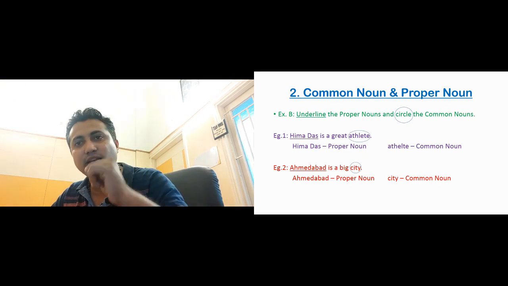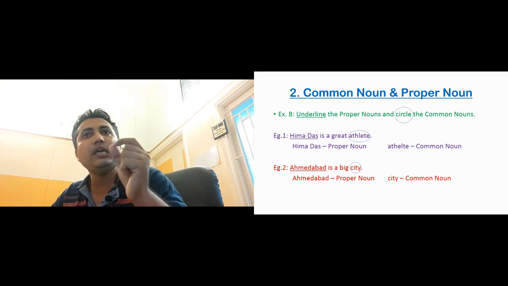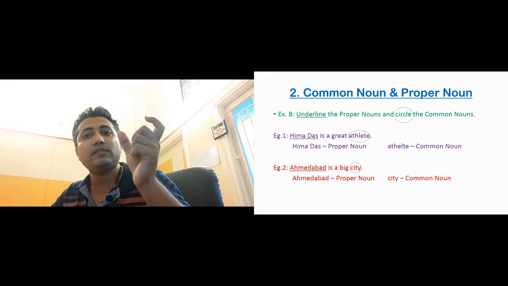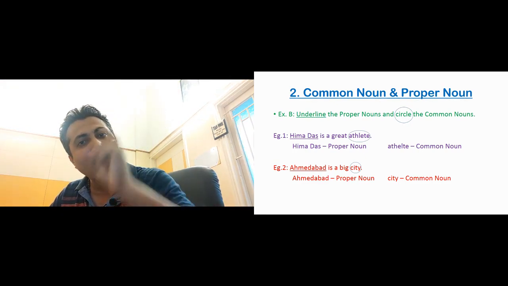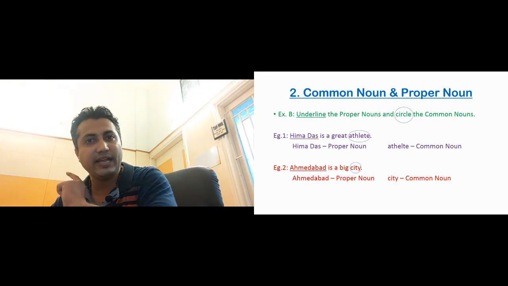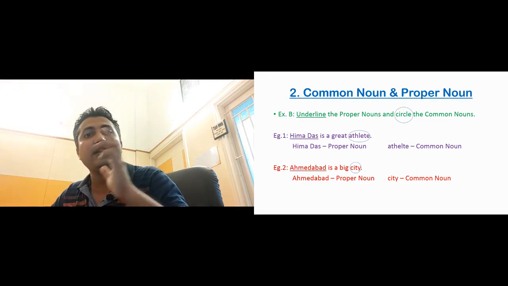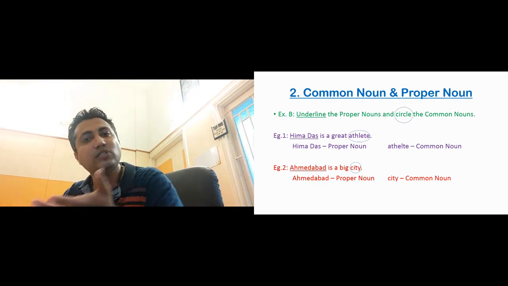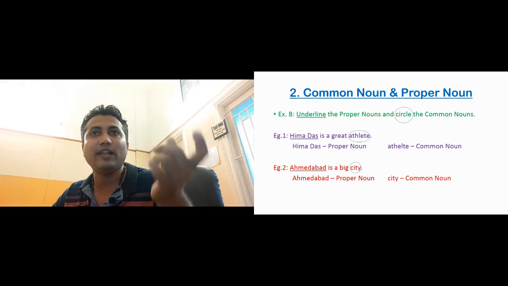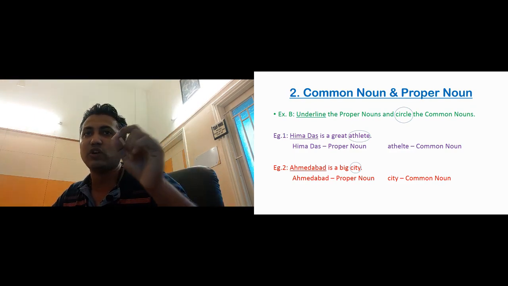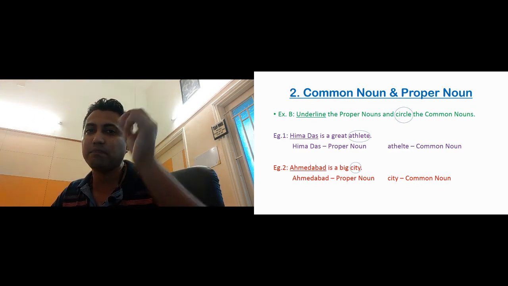Now let us look at the next example. Ahmedabad is a big city. Now Ahmedabad is a name given to only one city. So that is a proper noun, and that is why we have underlined it. And city is the name given to all cities. All cities are called cities. So it is a common noun, and that is why we have encircled it. Okay students, in this way we have to solve the rest of the sentences of exercise B.